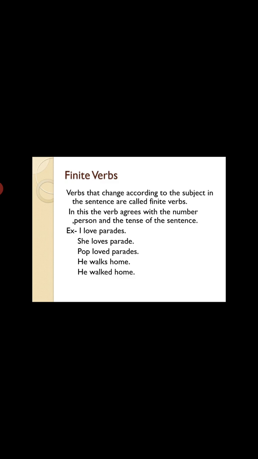So then Pop loved parades. Here we are talking about Pop. उसे parades पसंद थी. So it is a sentence in past tense. He walks home. वो घर जा रहा है ना? It is in present tense. So again walks. S लगाया है. क्यों? Because with the singular we use s with the verb.